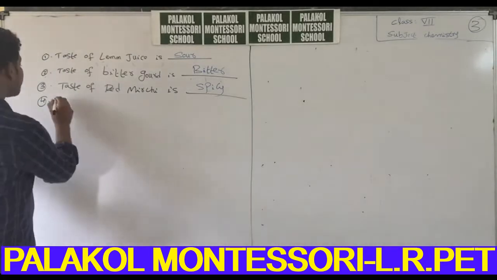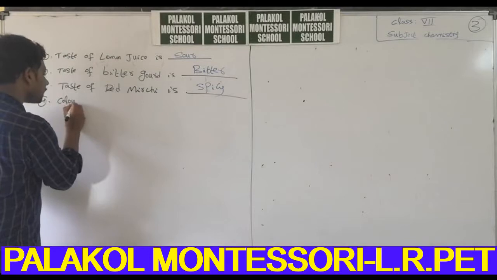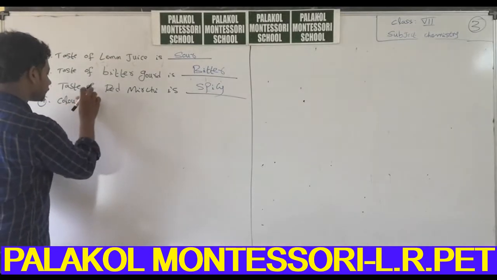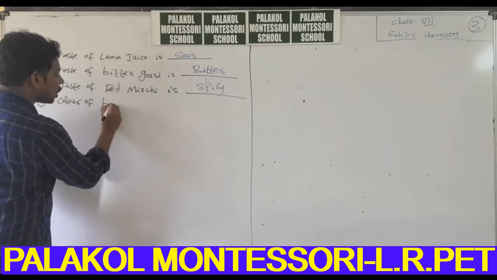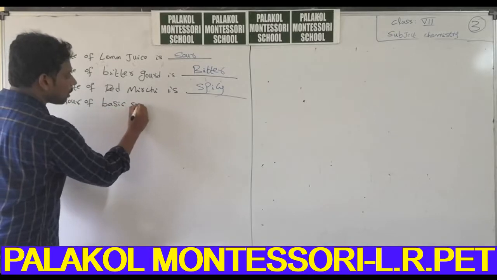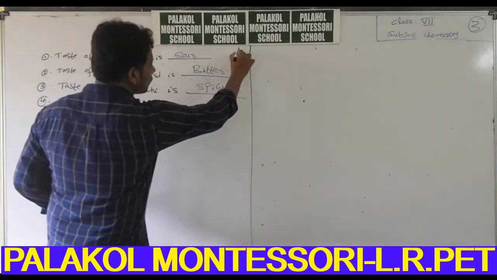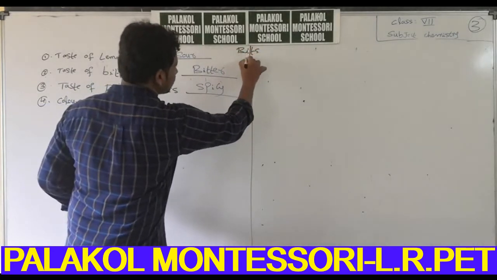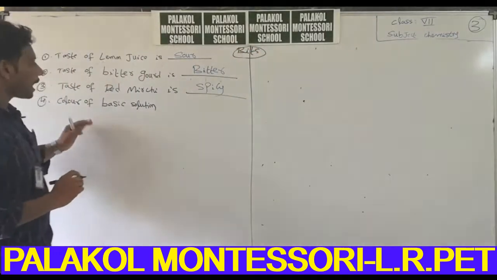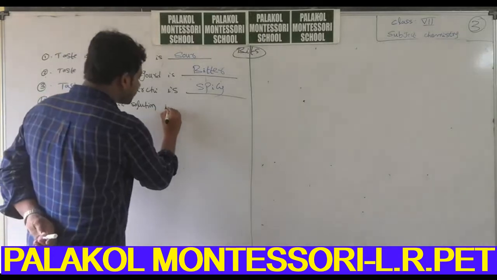Next. Color of basic solution like soap water. These are the important bits related to 3 lessons. Bits in chemistry. Color of basic solution in turmeric.